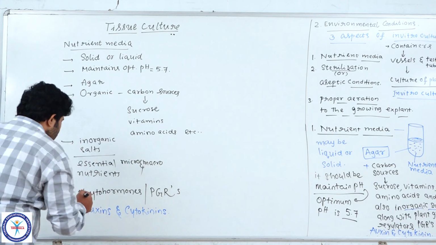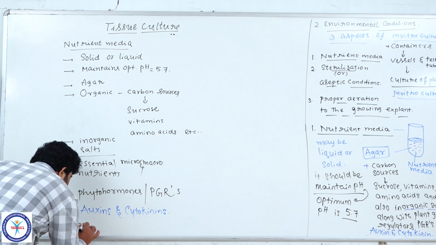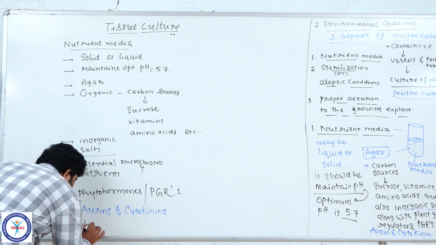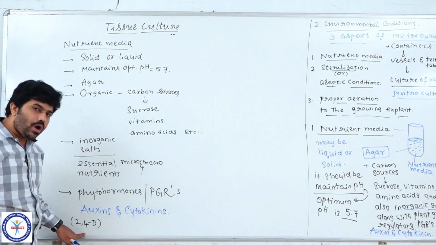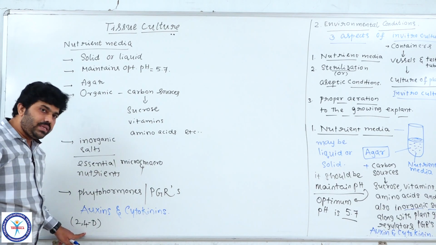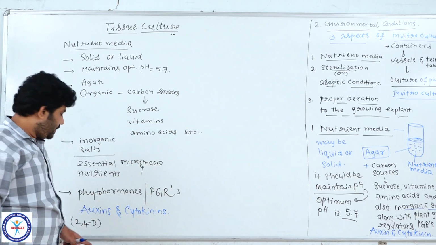Understood? So in the place of auxins, mostly we use a synthetic auxin, 2,4-D. Please remember, the auxin-like phytohormone we use in the nutrient media for the culture of explant is 2,4-D.